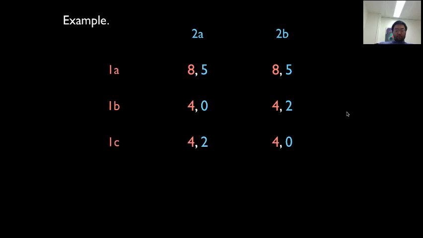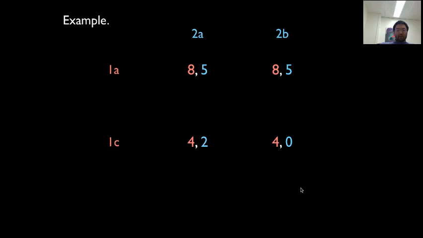Let's try to solve this by iterative elimination of weakly and strongly dominated strategies. One way to do it is to say 1A strongly dominates 1B, because 8 is bigger than 4, 8 is bigger than 4. So therefore, we're going to get rid of 1B.